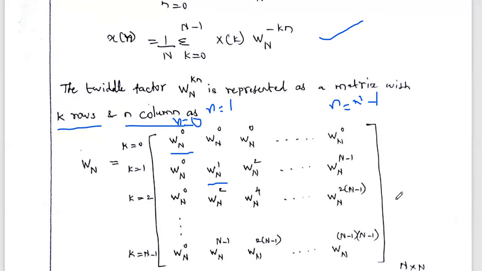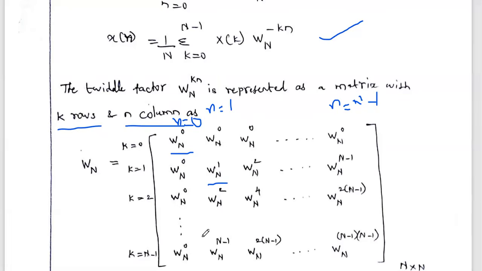In the next, third row, k is 2. So the first element is Wn power 0. The next element, 2 multiplied with 1, 2. Then the third element, 2 multiplied with 2, 4. So multiples of 2 we will get. So Wn power 0, Wn power 2, 4, 6, 8, etc., up to what is the final value? Wn power 2 into n minus 1.